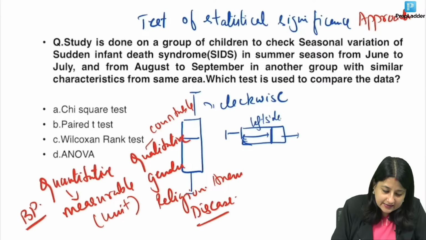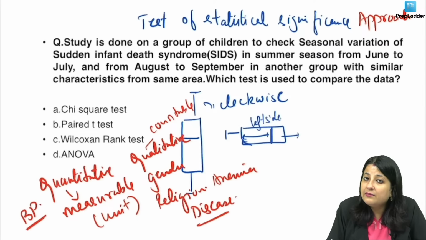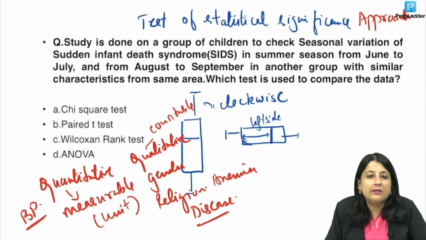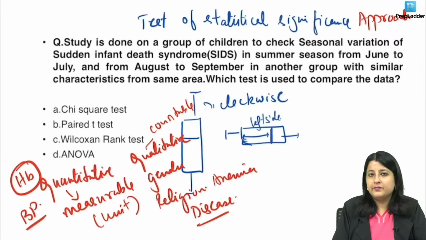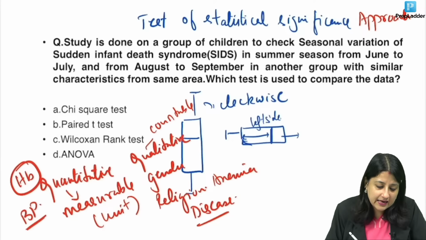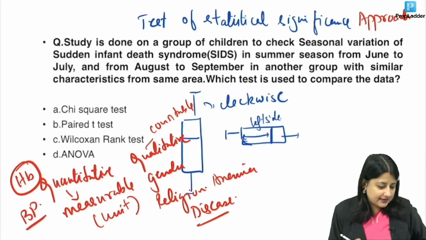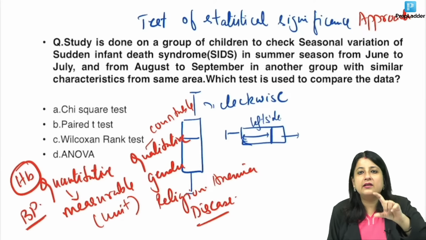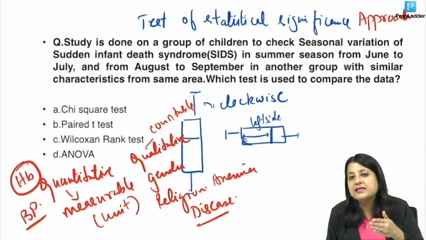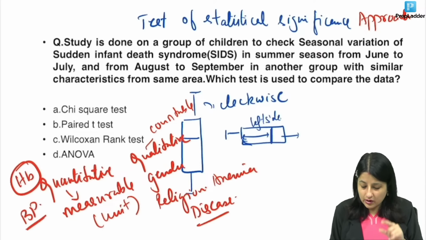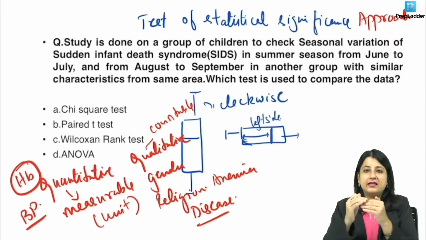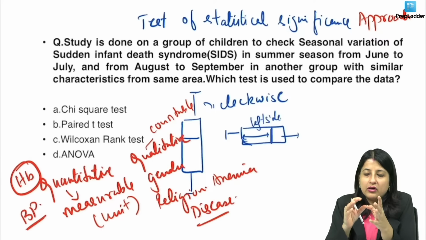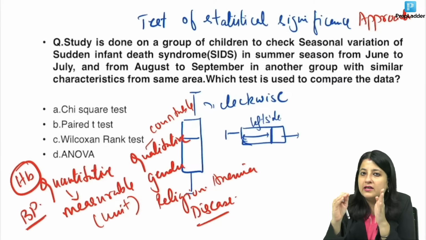If I ask you about anemia, what is anemia? Anemia is qualitative. You can count the number of people who are anemic, but you can't measure anemia. Can you measure anemia? No. You can measure hemoglobin because hemoglobin has a unit. So moral of the story is, whenever you get a variable, the first thing you have to see is whether it is quantitative or qualitative. Quantitative you can measure in a unit, qualitative you cannot measure. Quantitative will have a parametric test, qualitative non-parametric.